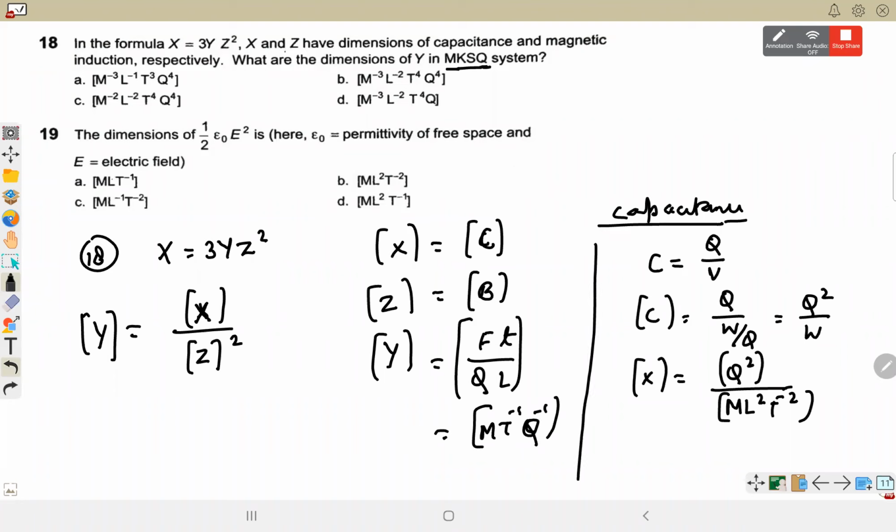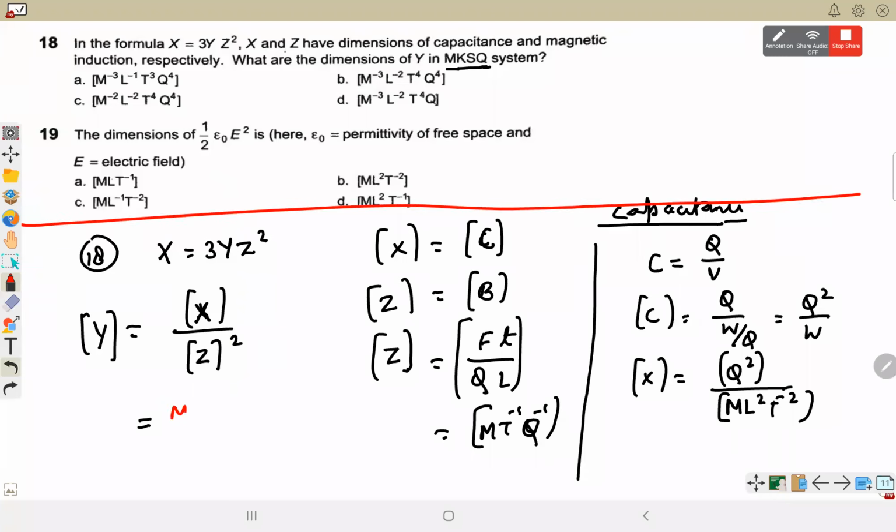X पता है हमें, Z पता है. हमें x पता है और z पता है, then we can find out the dimension of y as dimension of x by dimension of z square. So question में आपको बस वो system जो है वो नया पता करना है, कौन सा वाला system है. If it is MKS system or a new system, we'll substitute and check what is the formula, what is the answer. Question number 19. इसका आंसर क्या आएगा वैसे?